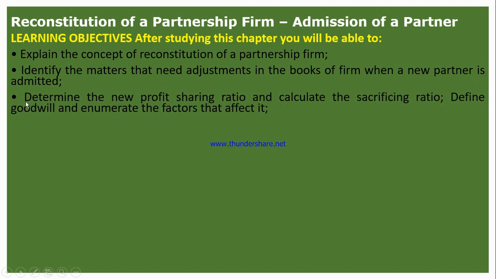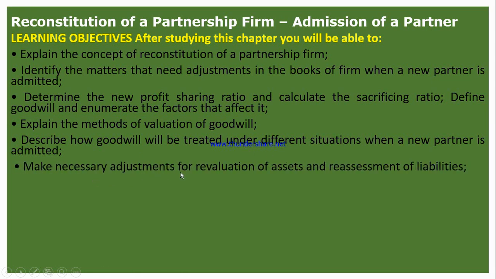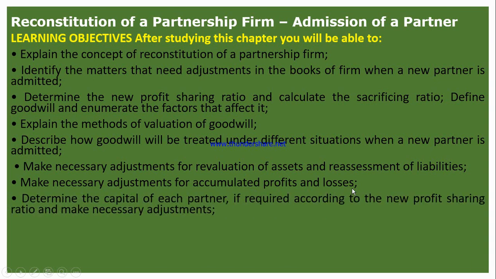Again, you can give answer that determine the new profit sharing ratio and calculate the sacrificing ratio. You can also define goodwill and enumerate the factors that affect it. You can also explain the methods of valuation of goodwill, the different methods. You can also describe the accounting treatment of goodwill, and make necessary adjustment of the revaluation of assets and reassessments of liabilities, and make necessary adjustments for accumulated profit and loss. That also you can explain.